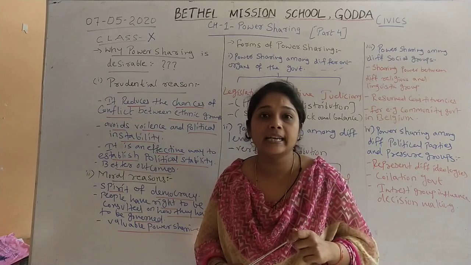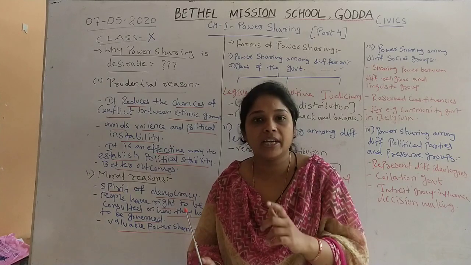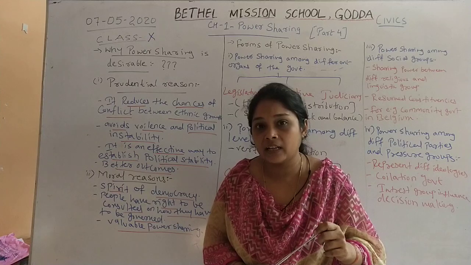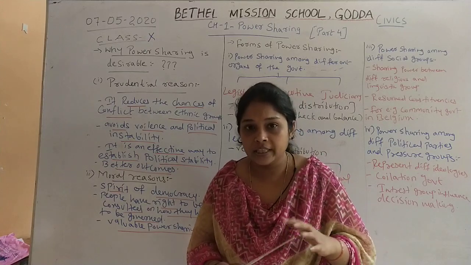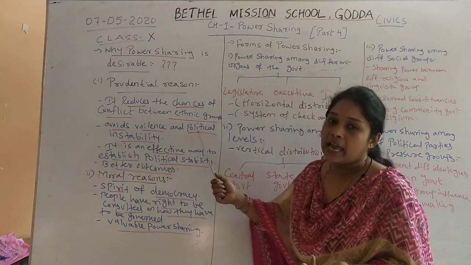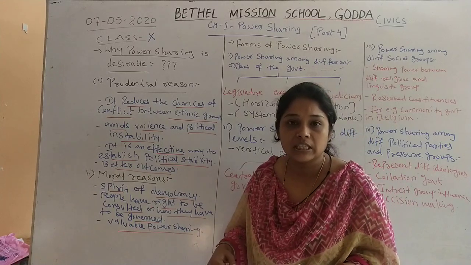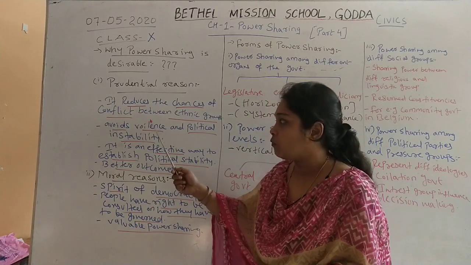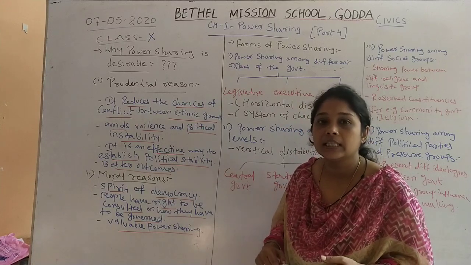Which creates political instability in Sri Lanka. But when we take the example of Belgium, we have seen that due to equal power sharing, there is no political instability and there is no violence. So we can say that power sharing avoids violence and political instability.